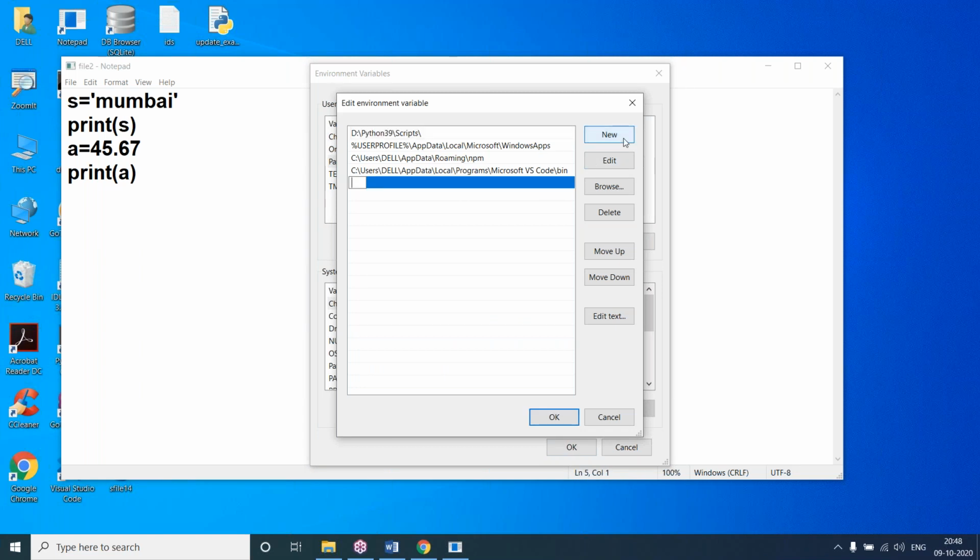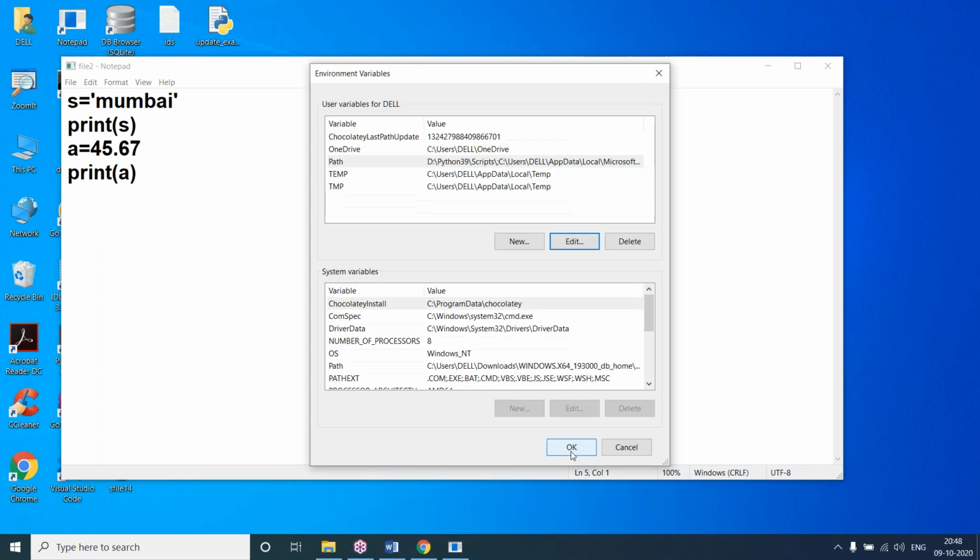Here I'll click New and type D:/Python 39 folder. So manually we are giving the Python path in the control panel environment variables.